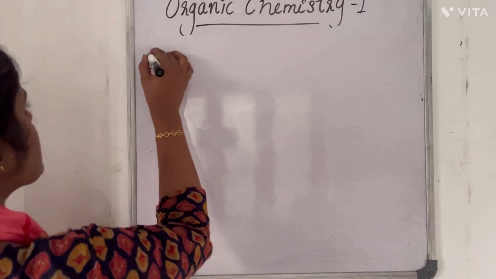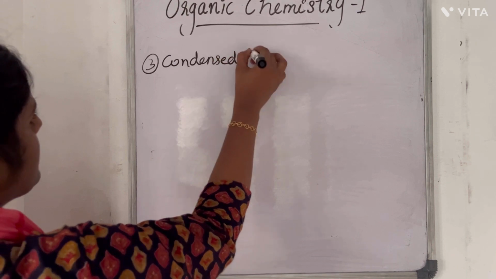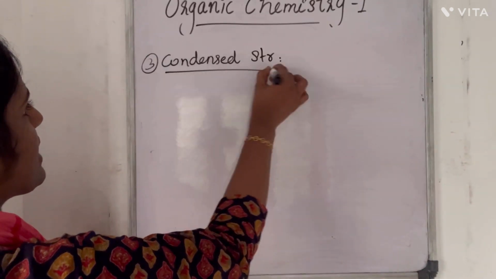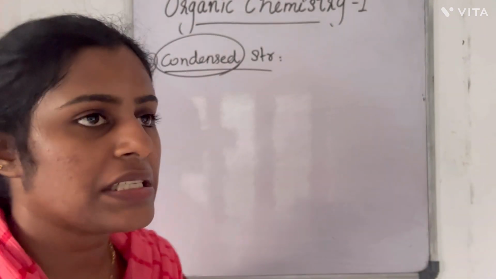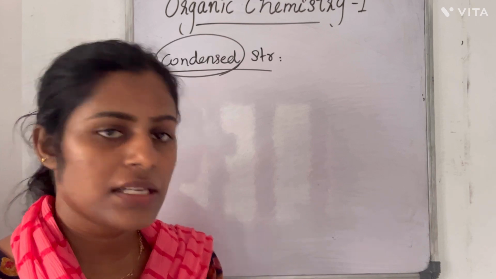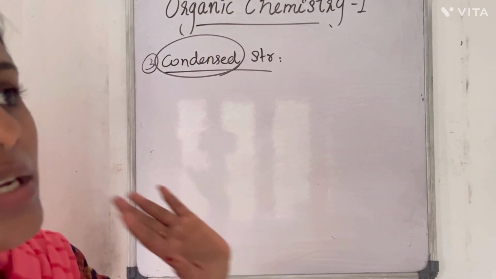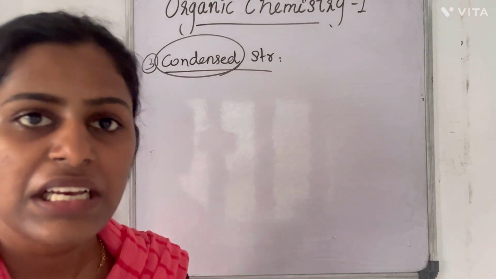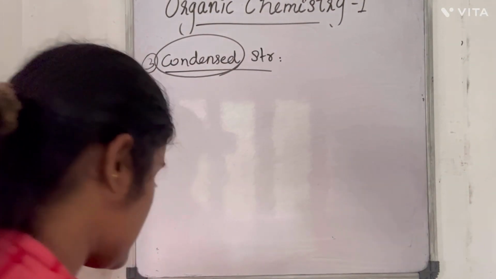The third one is condensed structure or condensed formula. As the name indicates, it is condensed. In the dash structure, or complete structural formula, we wrote every bond. Here we won't represent every bond while writing the formula of organic compounds.